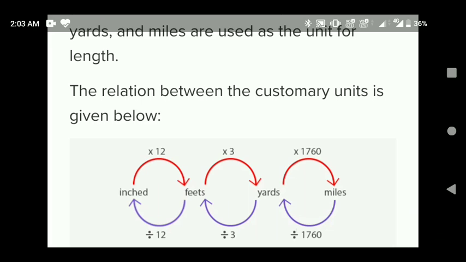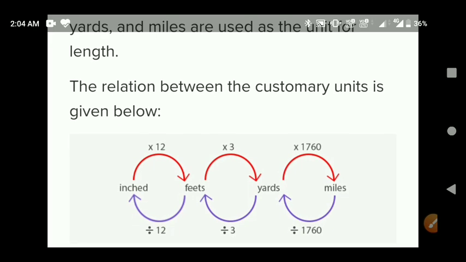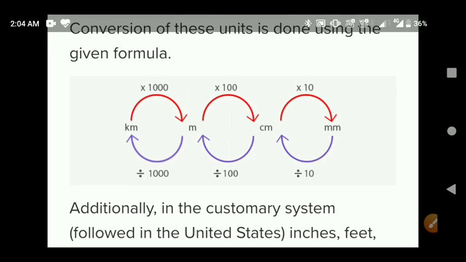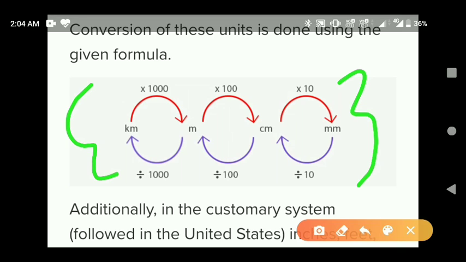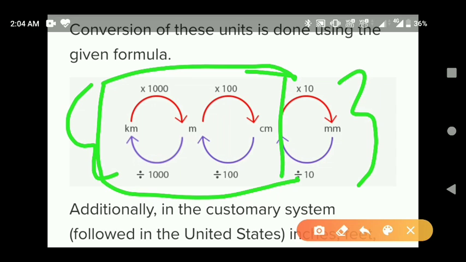So here, same: 1 mile to convert yard divided by 1760, 1 yard in feet divided by 3, and 1 feet in inch divided by 12. It is not necessary to learn this, but just try to learn only this: kilometer to meter, meter to centimeter, centimeter to mm. So mm to centimeter, centimeter to meter, and meter to kilometer. If you are not able to learn, then learn only this part.